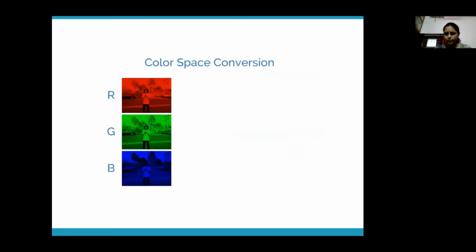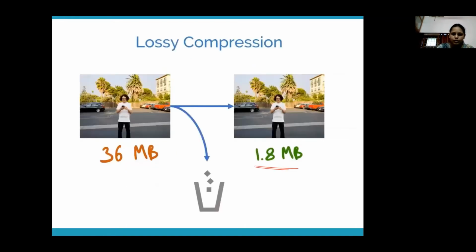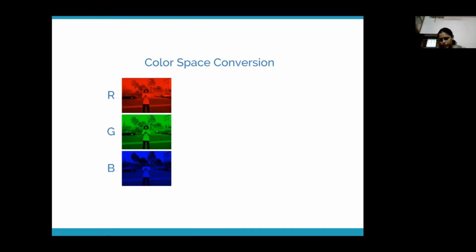Now let's see how JPG actually does this. If you don't want to be bored, pay attention here. What actually happens behind the scenes? So this is our JPG image which we are trying to compress. We know that this image has 3 channels, right? Red, green and blue channels.